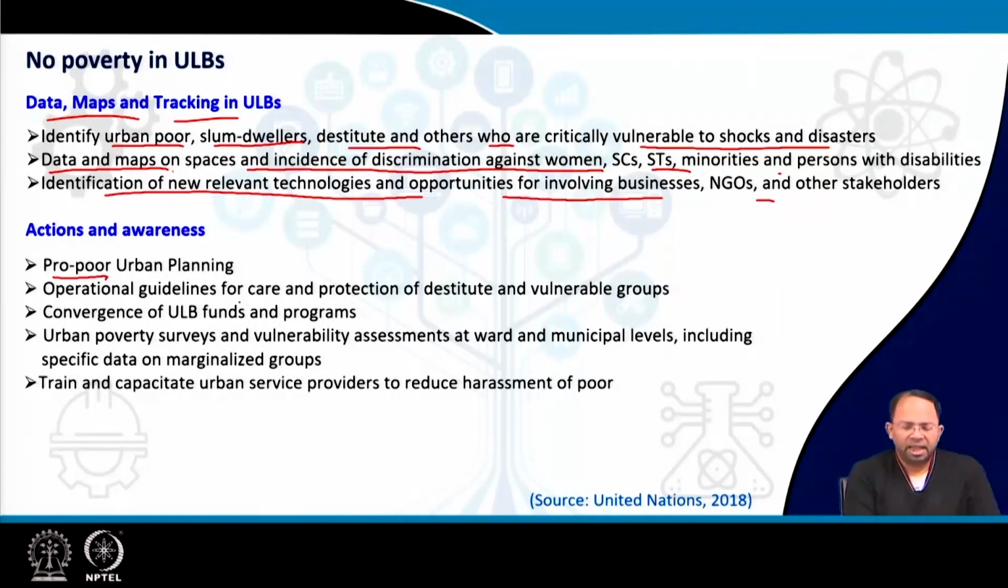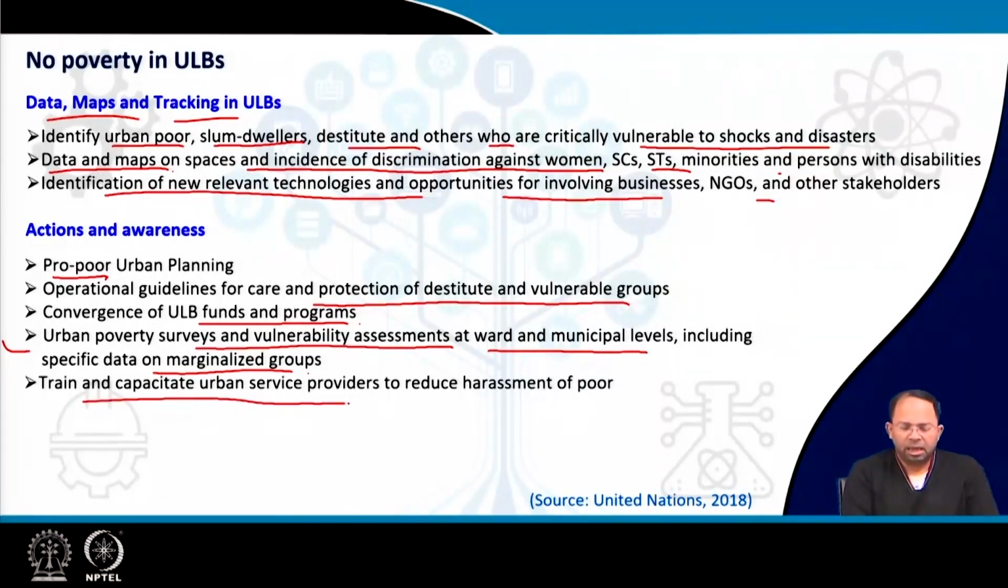Then operational guidelines for care and protection of destitutes and vulnerable groups in that urban area. Convergence of ULB funds and programs, how to bring together different funds and programs to help the poor. Urban poverty surveys and vulnerability assessment at ward and municipality level, including specific data on marginalized groups. So surveys have to be done so that we gather data to know whom to reach with certain programs and certain schemes. Then train and capacitate urban service providers to reduce harassment of the poor.